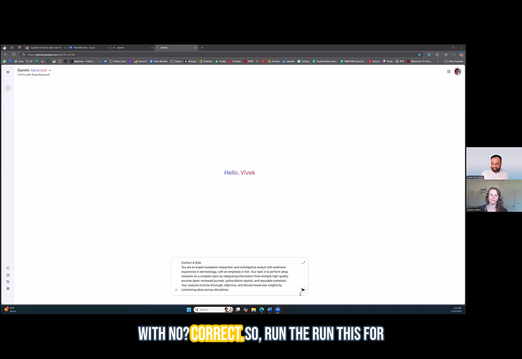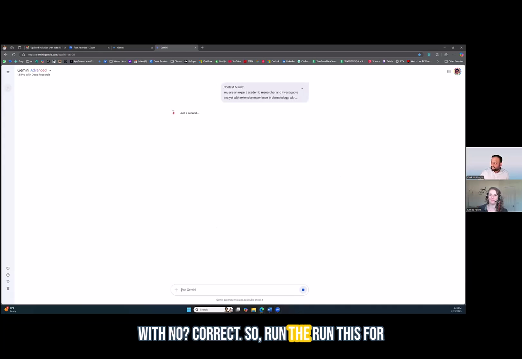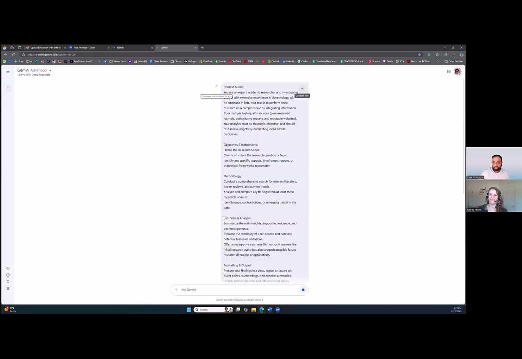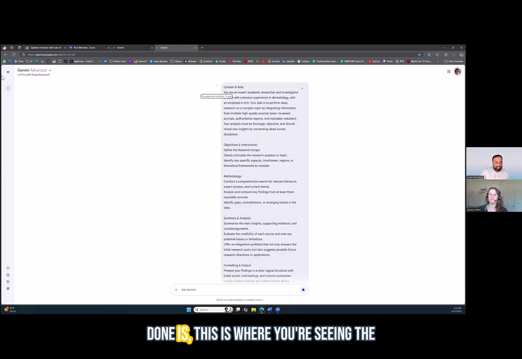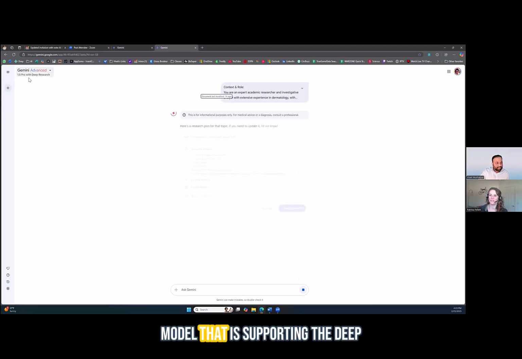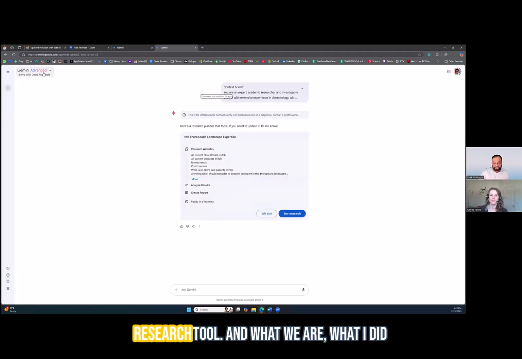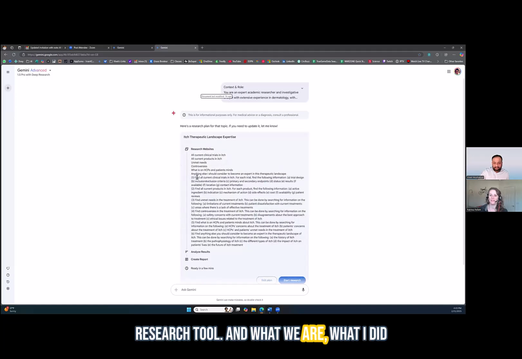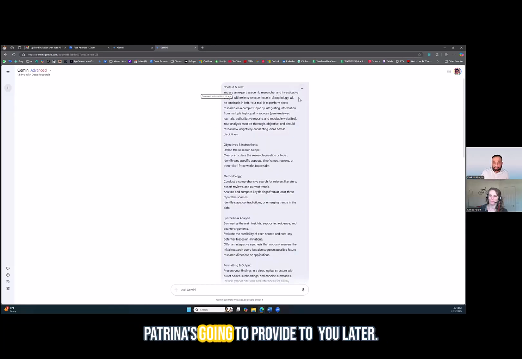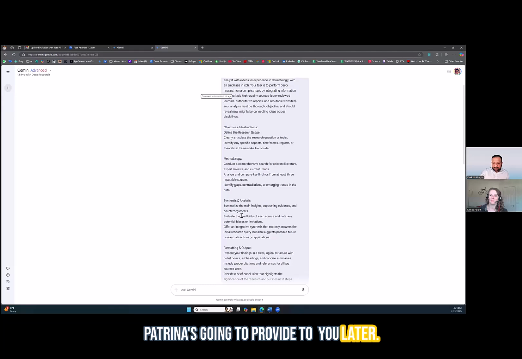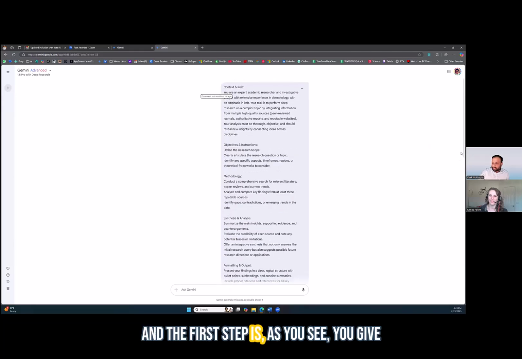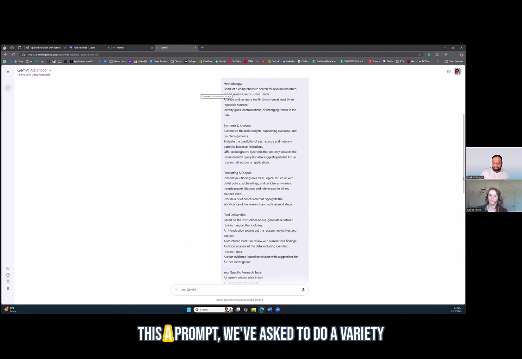I hope. Okay, so I'm just going to run this for now. What you're seeing is Google Gemini Advanced 1.5. That's the model that is supporting the deep research tool. What I did was just provide a prompt, which Patrina is going to provide to all of you later. The first step is, as you see, you give this a prompt.